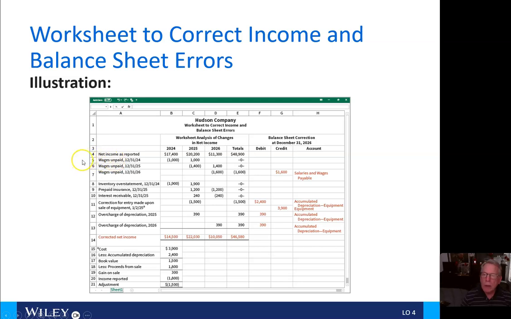So here's the wages unpaid, here, here, and here.